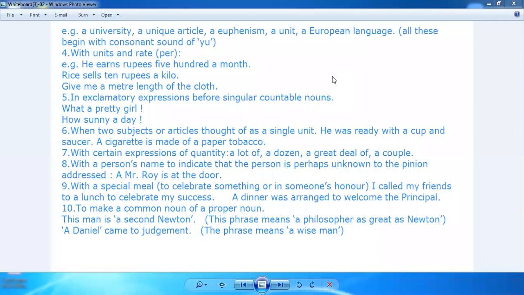So a dozen, a great deal of, a couple of. Also with a person's name to indicate that the person is perhaps unknown to the person addressed. So, a Mr. Roy is at the door. So वो अननोन है उस बंदे को लेके जो एड्रेस कर रहा है.